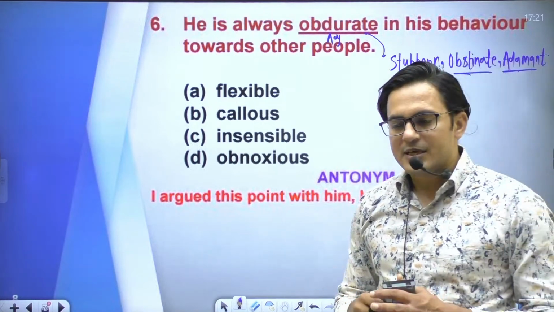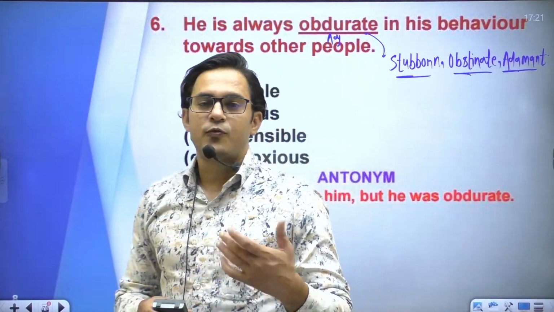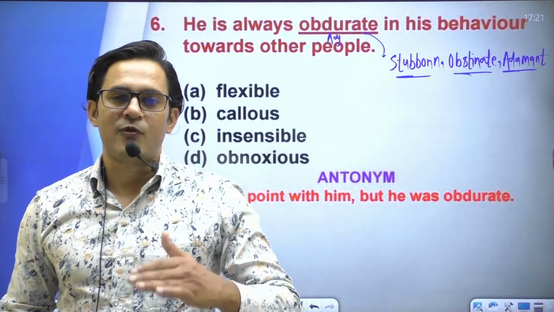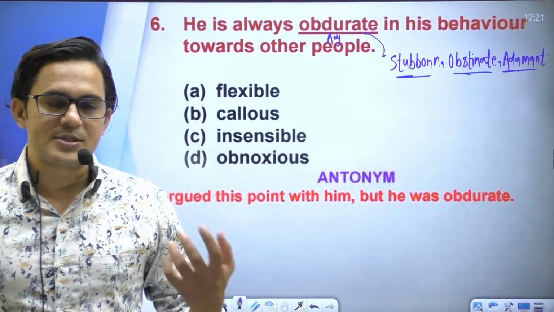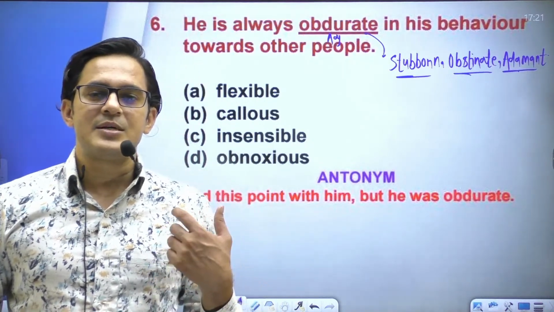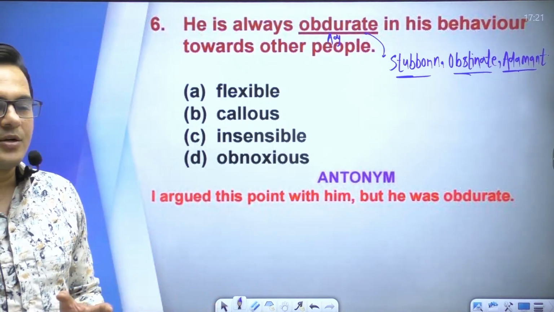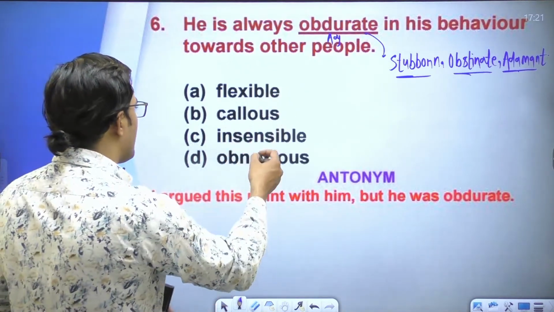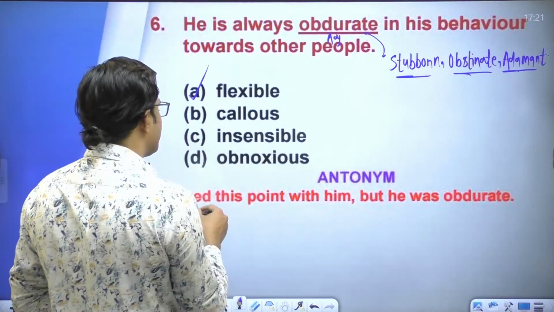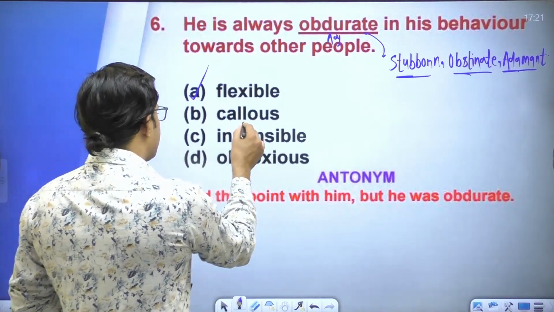Or you can say someone who is not flexible, someone who is obstinate, stubborn, die-hearted, adamant, right? So the opposite of obdurate is option A, flexible.